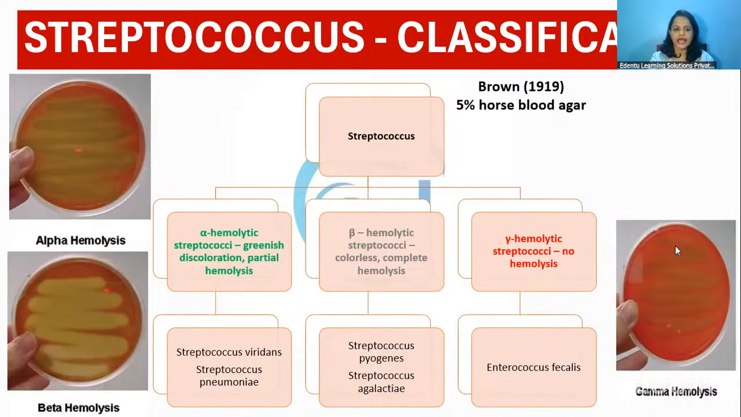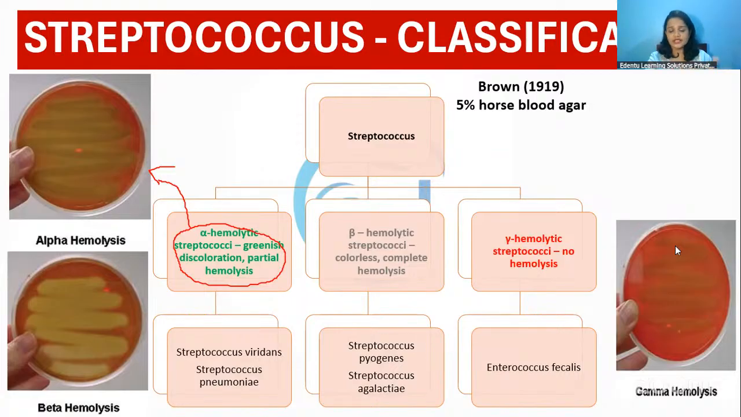The first one is the alpha hemolytic streptococci. Alpha hemolytic streptococci produce greenish discoloration like this. Greenish discoloration indicates that only partial hemolysis has happened. These streptococci growing in the blood agar are not able to completely destroy the RBCs. They are only able to partially hemolyze, so that's why they produce that greenish color. Such streptococci are called alpha hemolytic streptococci.